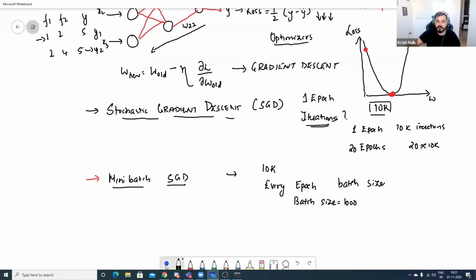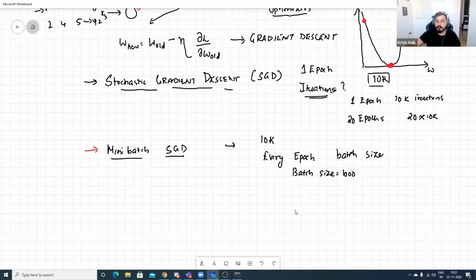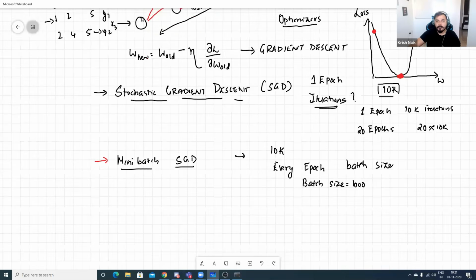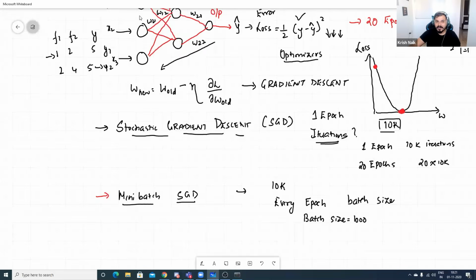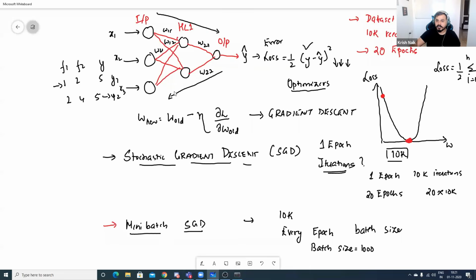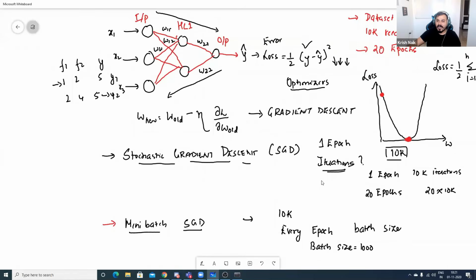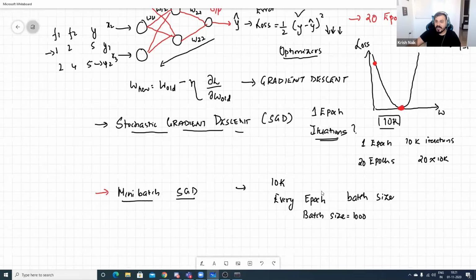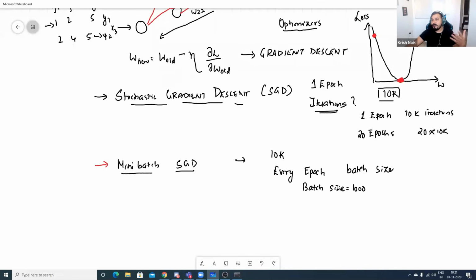Okay. So this is what we have done. That basically means we will take, for every epoch, 1000 records, and we do the back propagation. Now, why 1000? I've just given that as an example, but we are specifying some batch size. In 1 million records also, I can take the batch size as 10K.